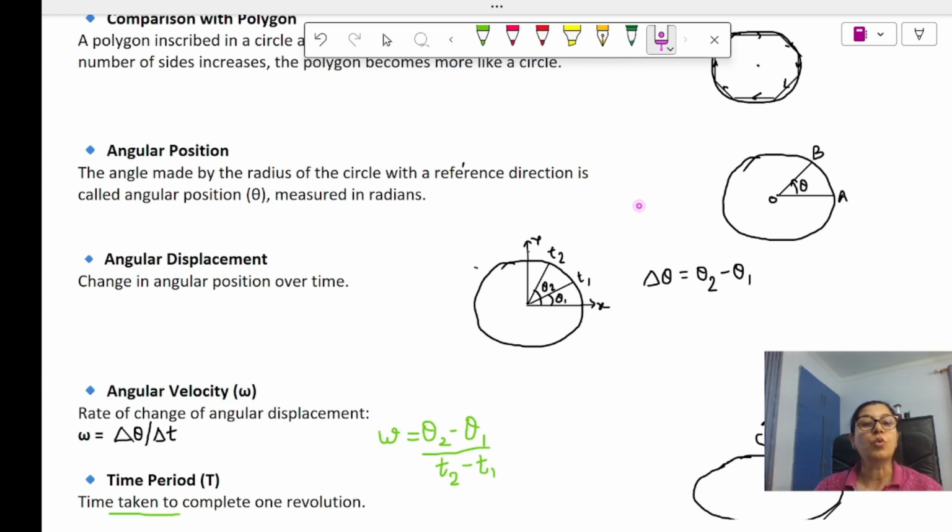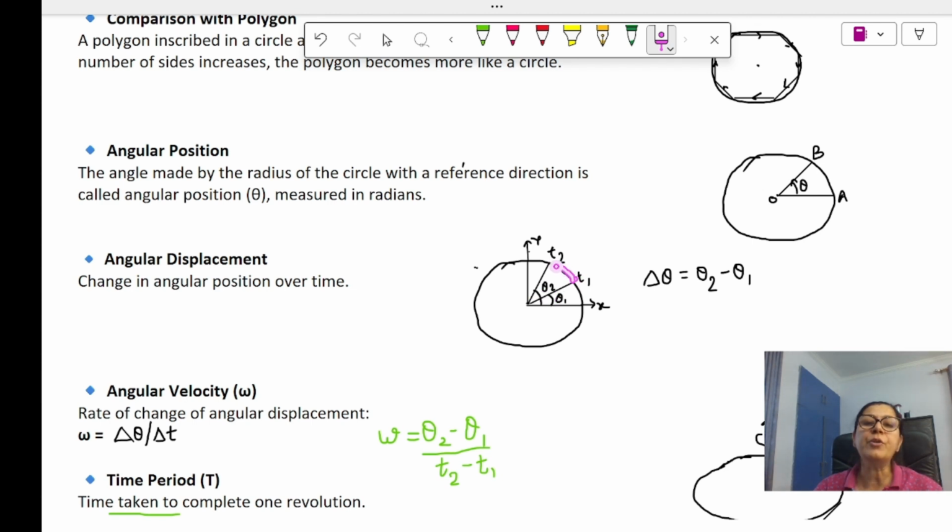So what will be the angular displacement? Angular displacement is the change in angular position over time. Suppose this is the center of the circle O. Initially the body is moving in this particular x direction. After t1 time it has moved here. So how much has it moved? The angular movement is theta 1.